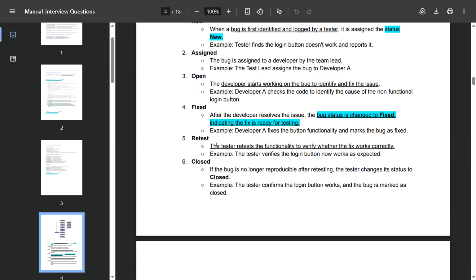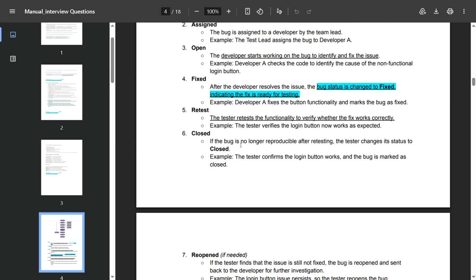Retest stage: the tester retests the functionality to verify whether the fix works correctly. For example, the tester verifies the login button now works as expected. And the close stage: if the bug is no longer reproducible after retesting, the tester changes its status to closed. For example, the tester confirms the login button is working properly now, so the bug is marked as closed.